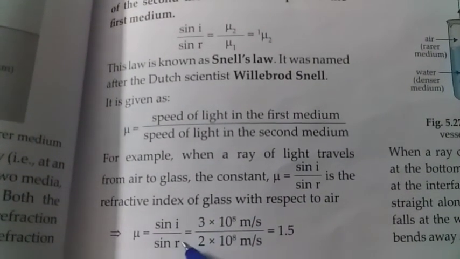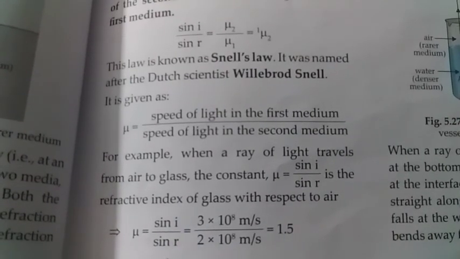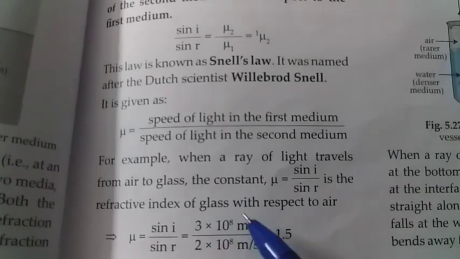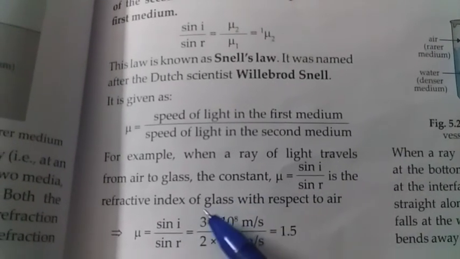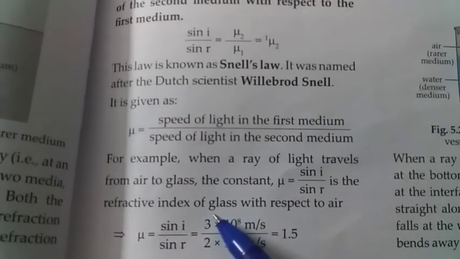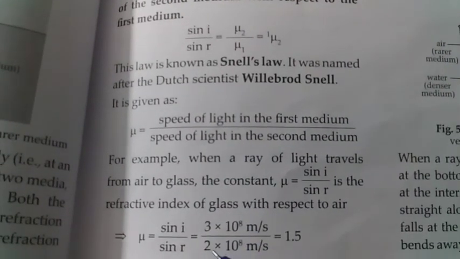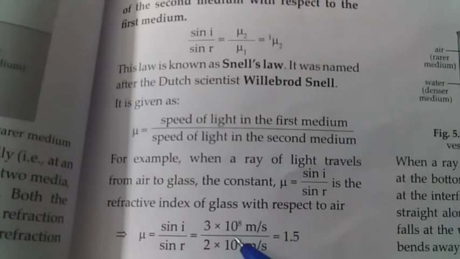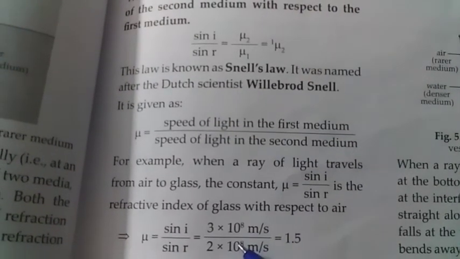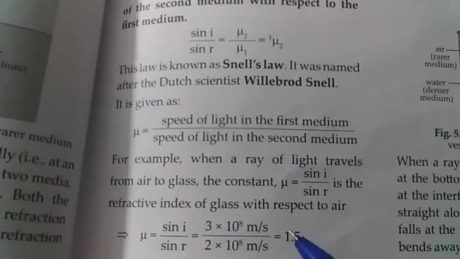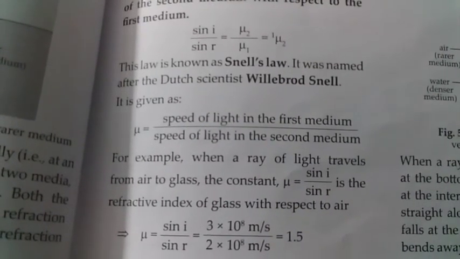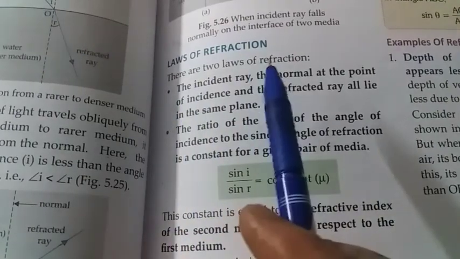Now what is this equal to? Sin i upon sin r equals 3 into 10 raised to the power 8 meter per second, this is the speed of light in air, upon 2 into 10 raised to the power 8 meter per second, this is the speed of light in glass. So what is the refractive index? That is 1.5. So now what are the two laws of refraction?